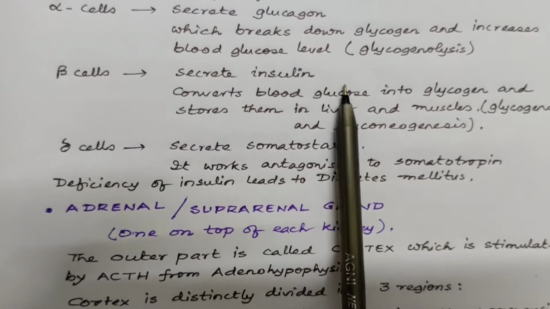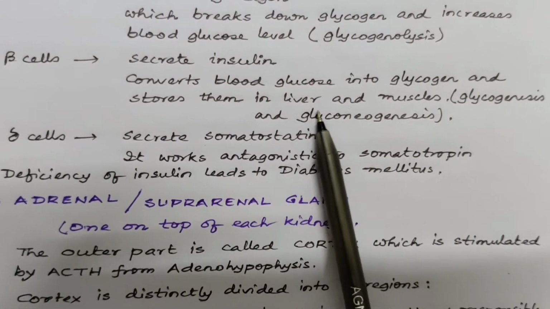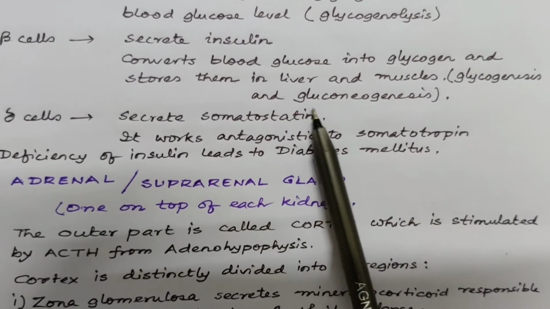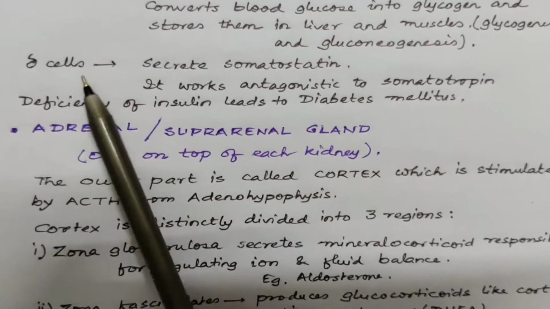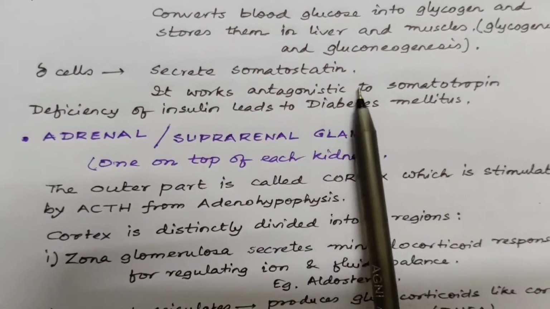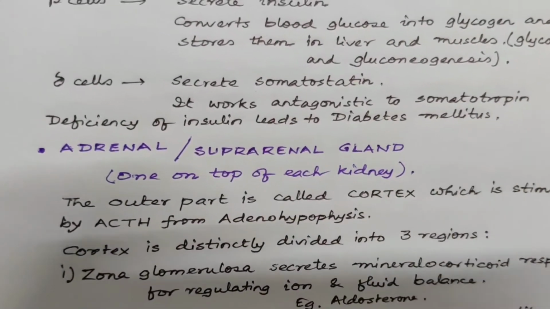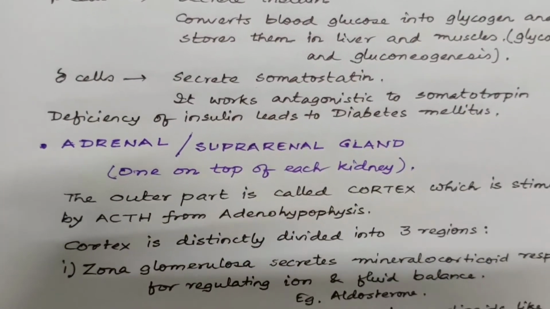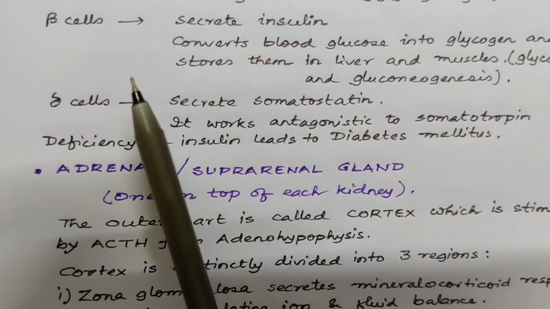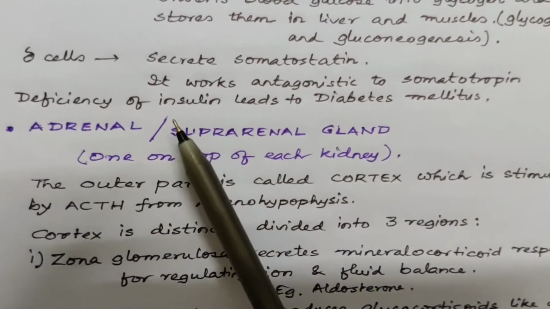The beta cells secrete insulin, which converts blood glucose into glycogen and stores them in liver and muscles by the process of glycogenesis and gluconeogenesis. The delta cells secrete somatostatin, which works antagonistic to somatotropin. The deficiency of insulin leads to diabetes mellitus, and excess insulin leads to insulin shock, by which a person can go to coma.